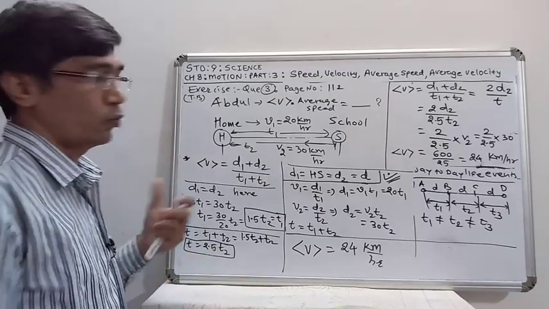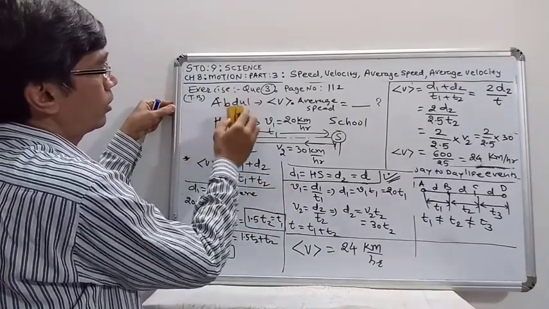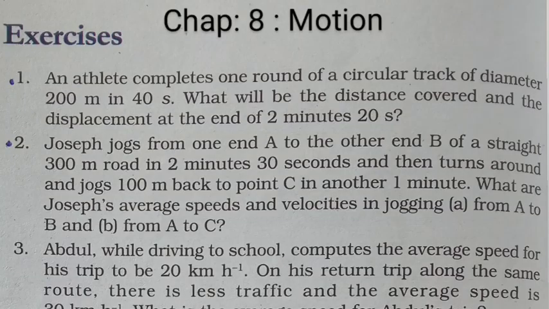Another example now we are taking, that is question number 2. Now let us take question number 2.